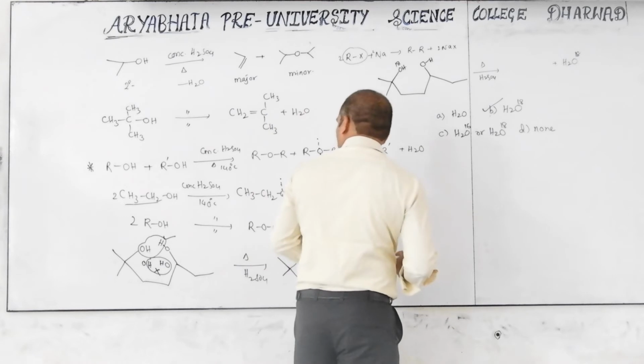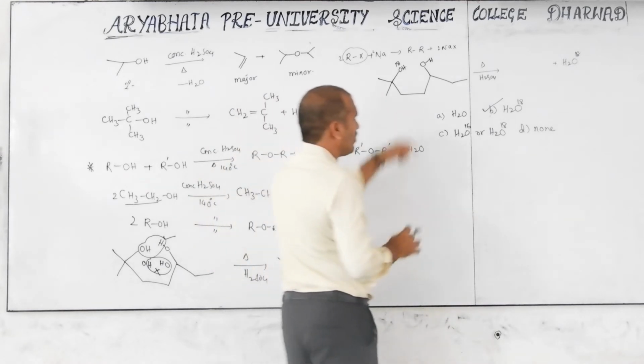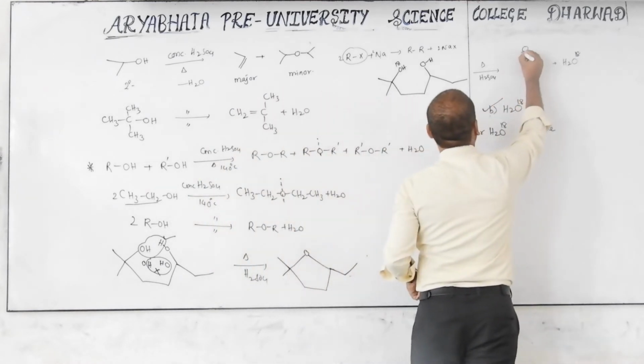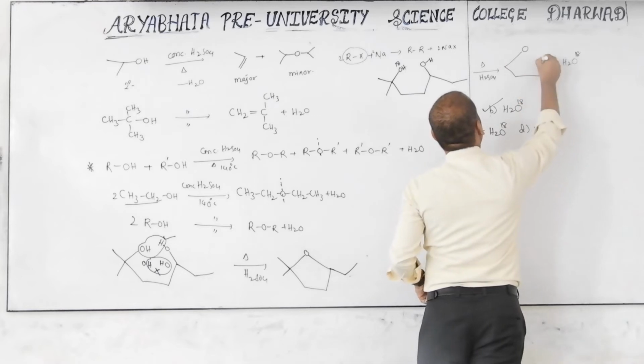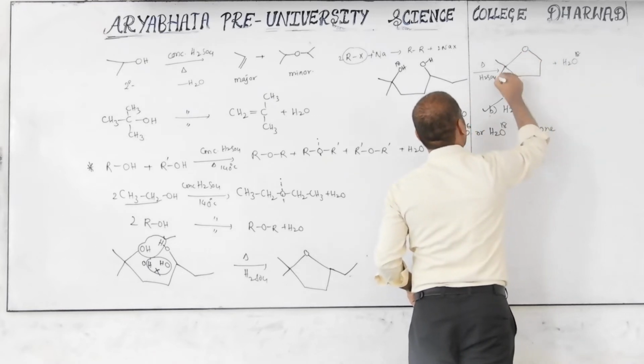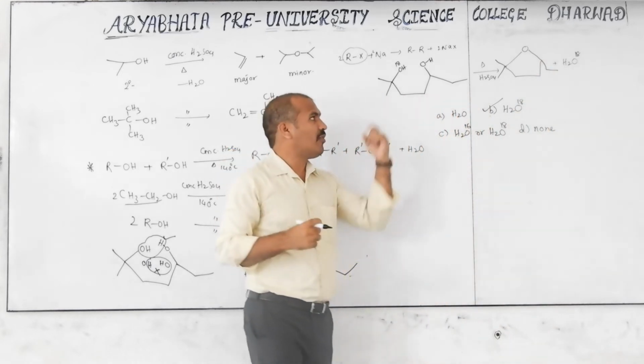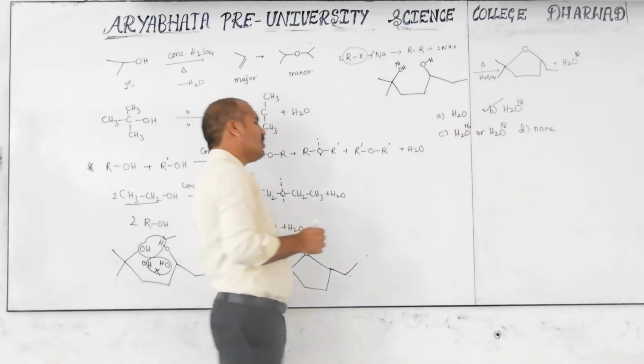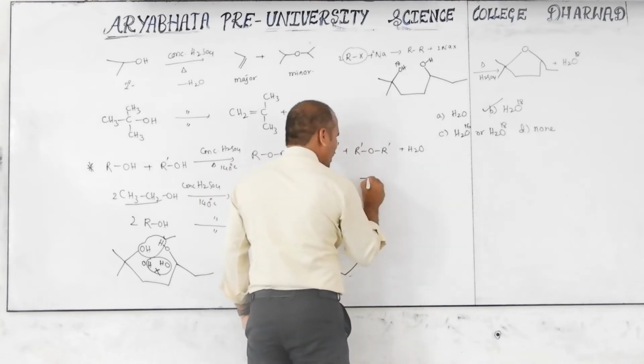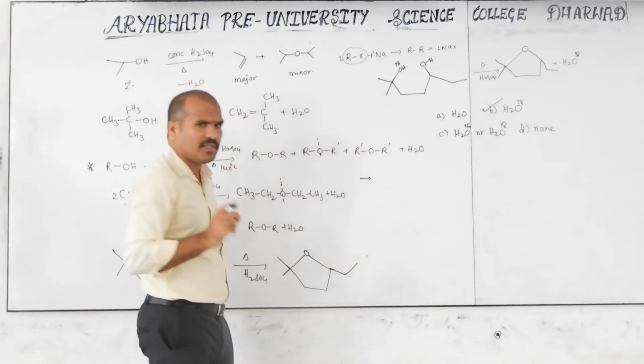This is one of the cyclic ethers. So what cyclic ether is formed here? A 5-member ring. This is the same equation, but I give isotopic labeling here. Next, like this anyone may be given; you have to understand the same concept.